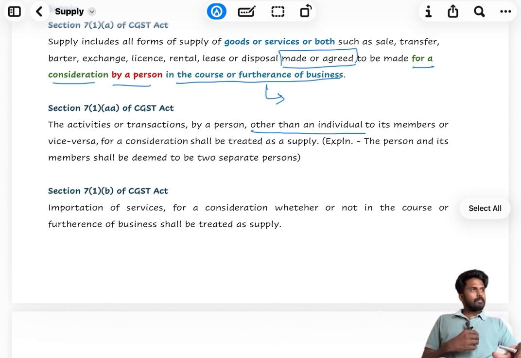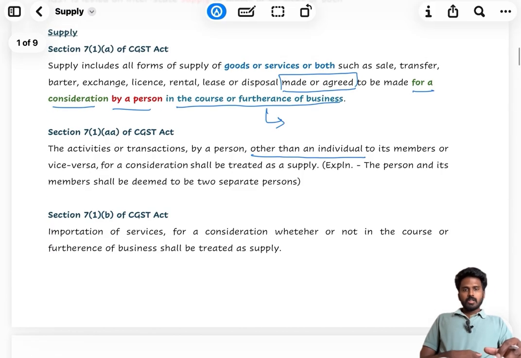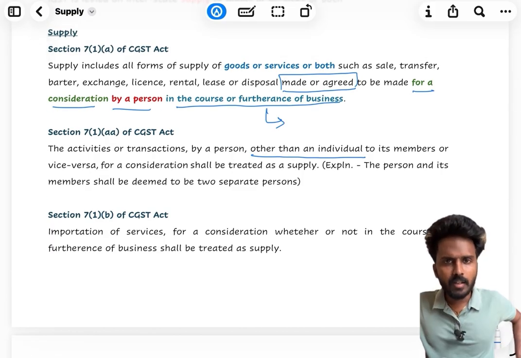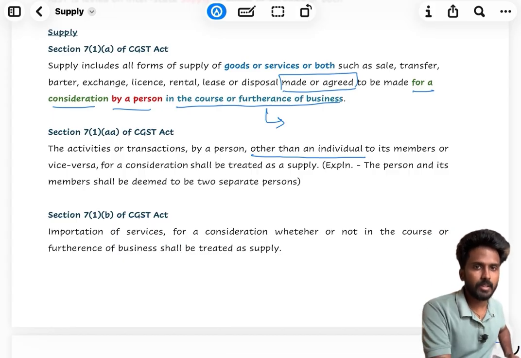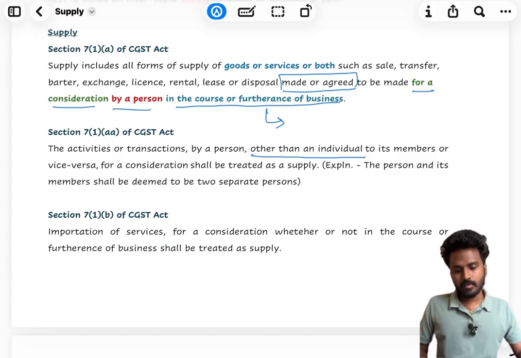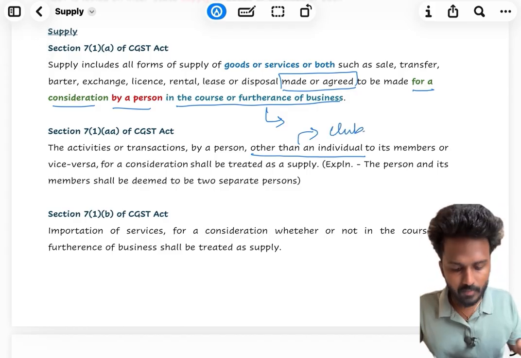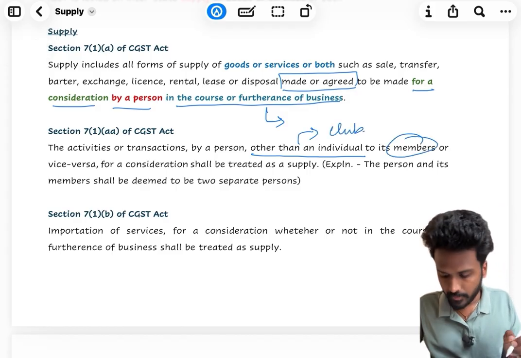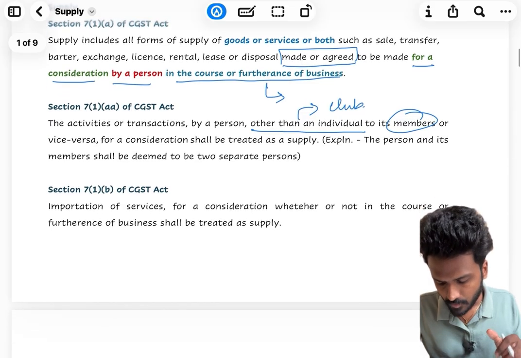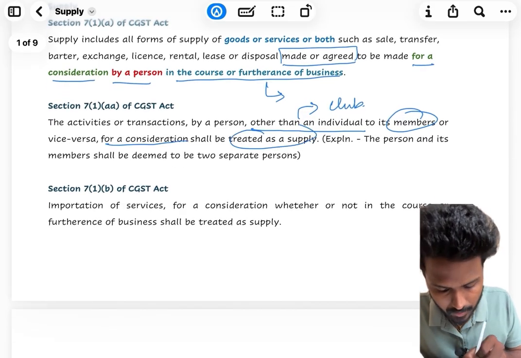So it is like I'm giving 1,000 and I'm getting 10,000. I'm giving 1,000 maintenance every month and getting a security salary of 10,000. So here I'm a member of this club, as well as paying and getting. So other than an individual, you can name it as club, to its member. I am a member of the club, for a consideration shall be treated as supply.